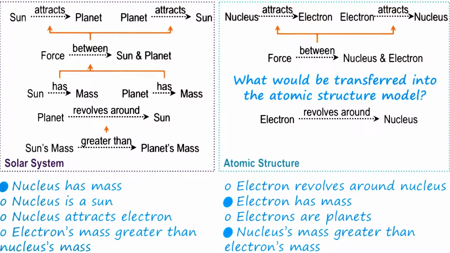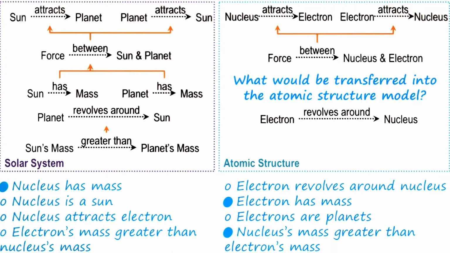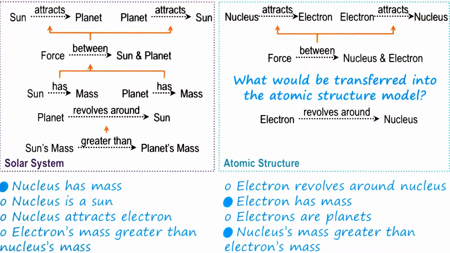So I said that we transfer three things. First, we're going to transfer the idea that the force between the nucleus and the electron is caused by the fact that both the nucleus and the electron have mass. We notice that the relationships up here were similar to the relationships over here, so we're going to infer that the explanation is the same as well.